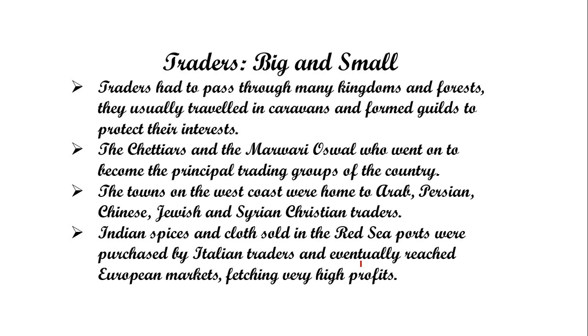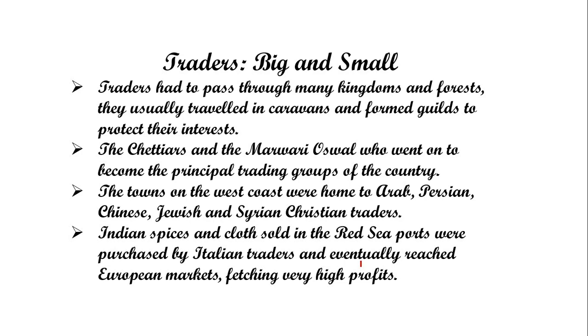At the time when trading activities were developing in these towns during the medieval period, traders started to make groups, which were known as guilds, and they always moved in groups known as caravans. The Chettiars and the Marwari Oswals went on to become the principal trading groups of the country. So here you must know about two main trading groups, or the names of two guilds: the Marwaris and the Chettiars.